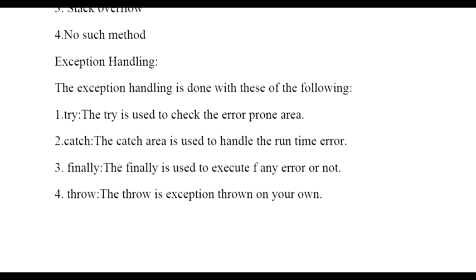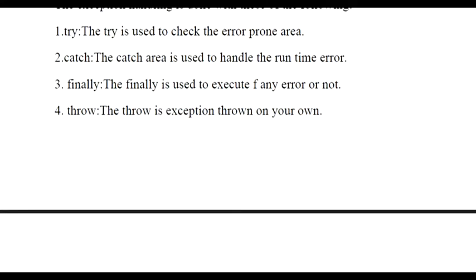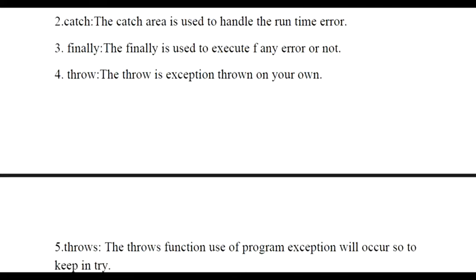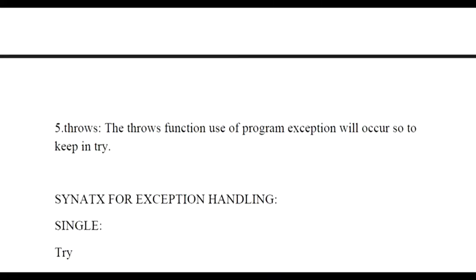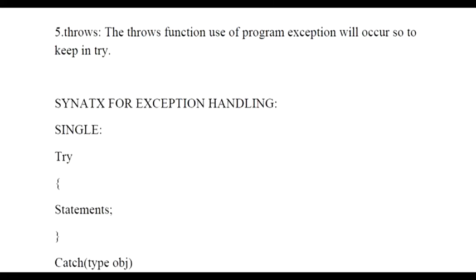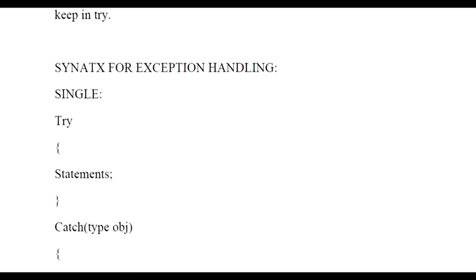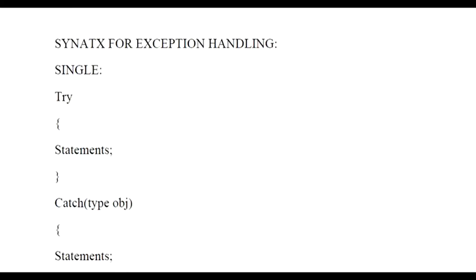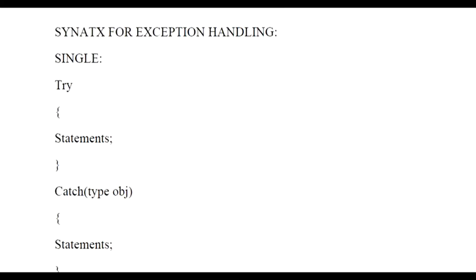So what are these things? Try is basically the error-prone area, catch is used to handle that error, finally is used to execute whether there is an error or not, throw is used to throw an exception on your own, and throws is used with a function where an exception may occur, along with try and catch. These are the types of exception handling techniques that we use when we want to work with an exception. Here is a small code snippet and also the syntax for exception handling.